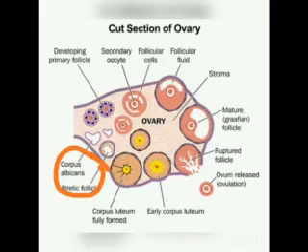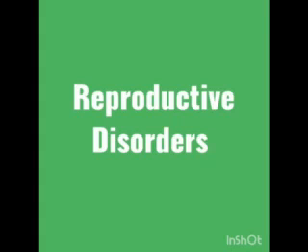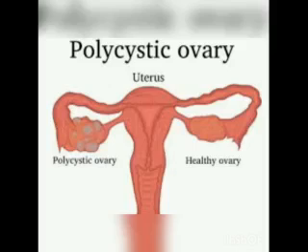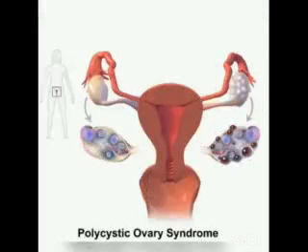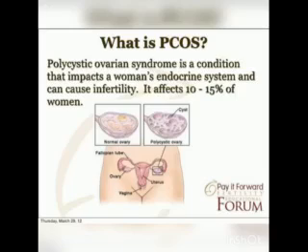There is an endocrine disorder in women in their reproductive years. It is called as polycystic ovary syndrome, PCOS. Polycystic means many cysts. It refers to many partially formed follicles on the ovaries which contain an egg each, but they do not grow to maturity or produce eggs that can be fertilized.